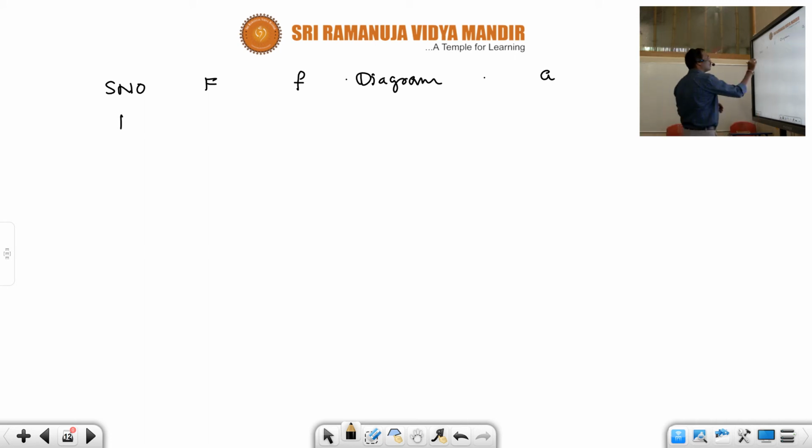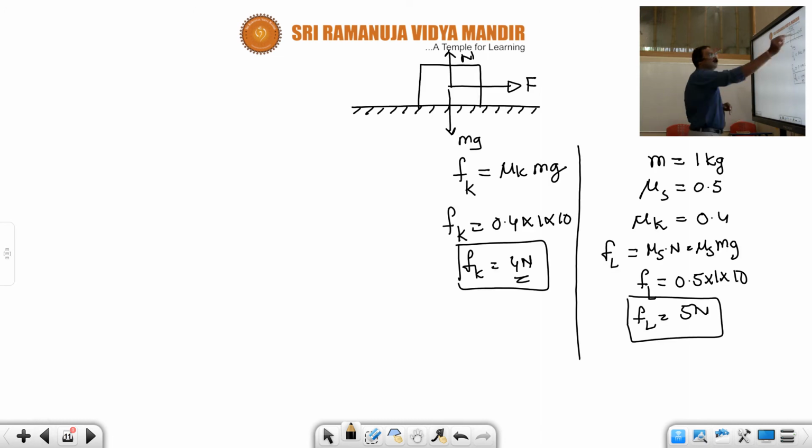Let's see situation serial number 1. I am starting with F equal to 1 newton. Then in that situation F is equal to 1 newton, which is lesser than limiting friction.